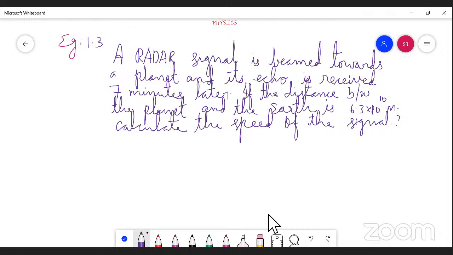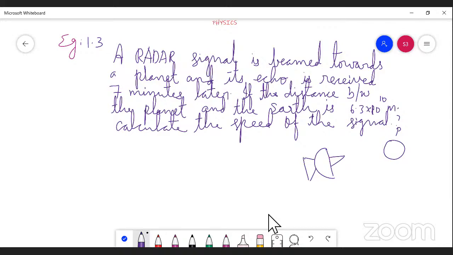We should draw the diagram for our content to understand this question. So this is the radar, beamed towards the planet. This is the planet.